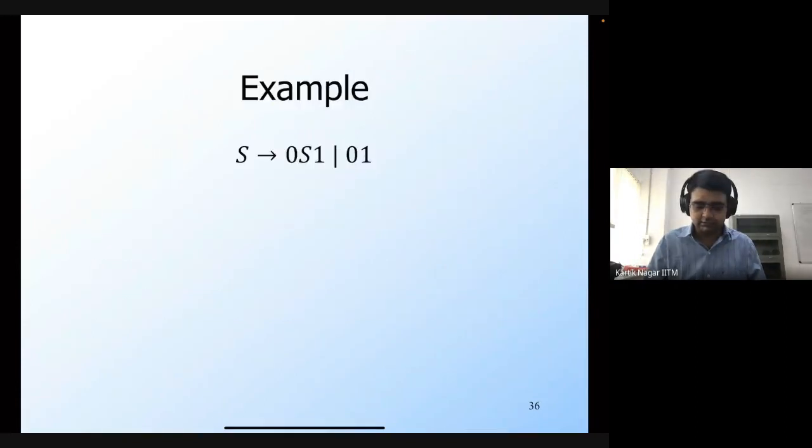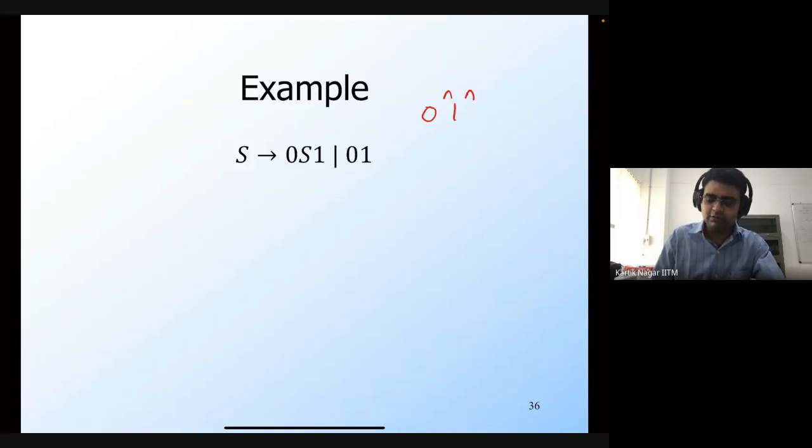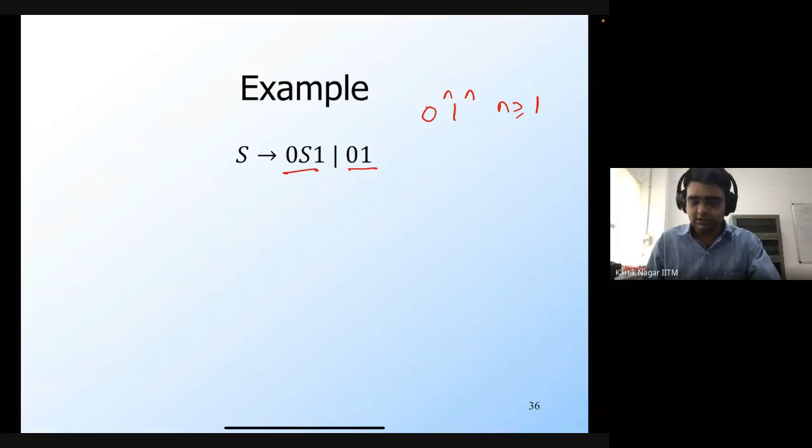Let's quickly work this out on an example. This is the example for 0^n 1^n, where n is greater than or equal to 1. This grammar is not in Chomsky normal form because both of these production rules do not obey the rules of Chomsky normal form.